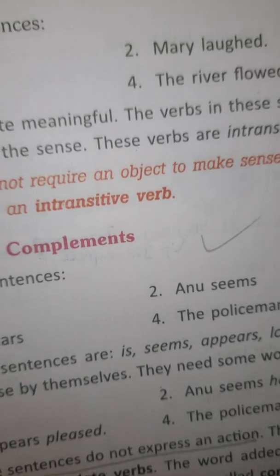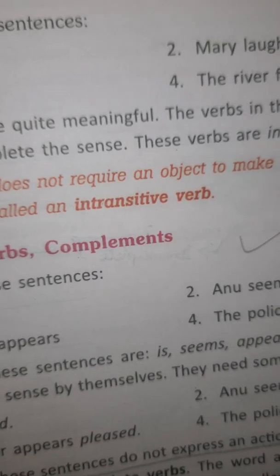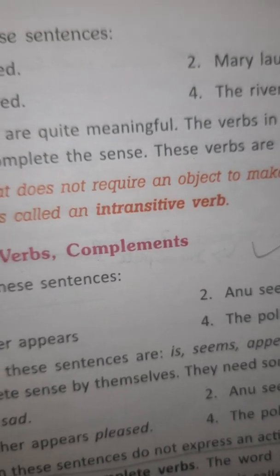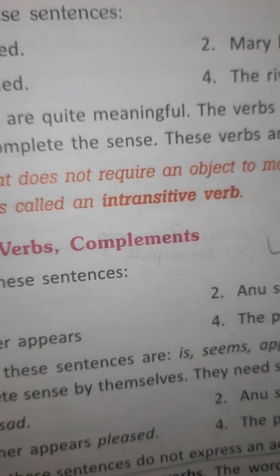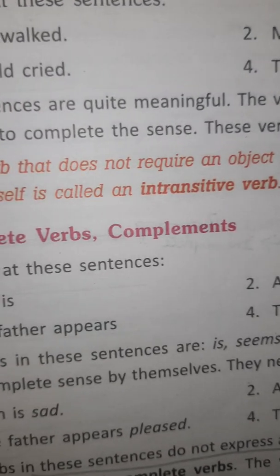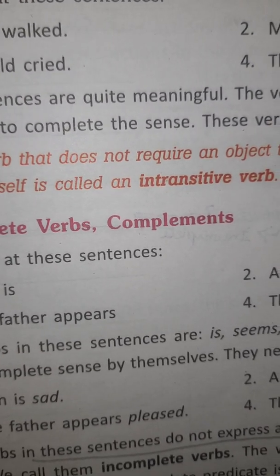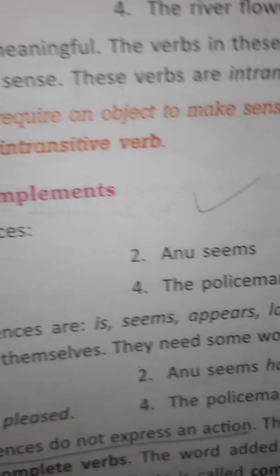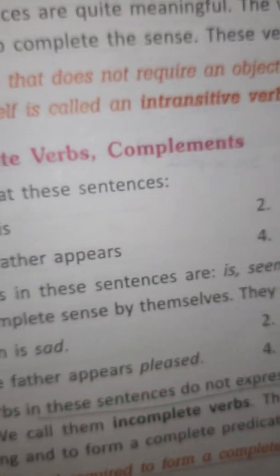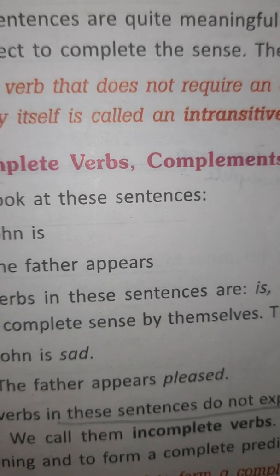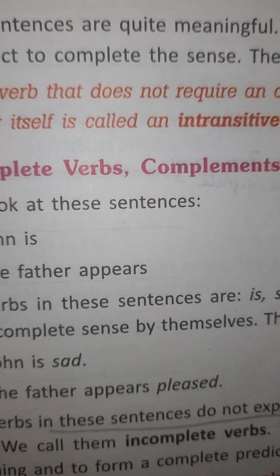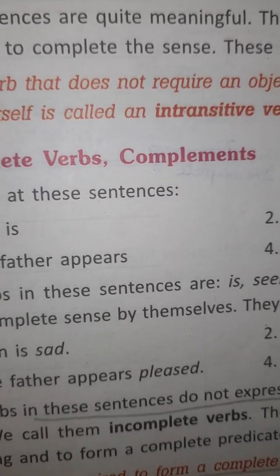Now come to incomplete verbs and complements. John is, the father appears, Anu seems, the policeman looked. The verbs in these sentences are is, seems, appears, looked.